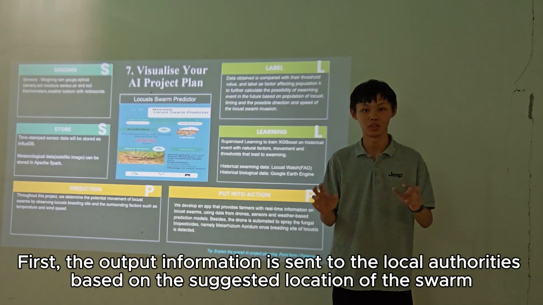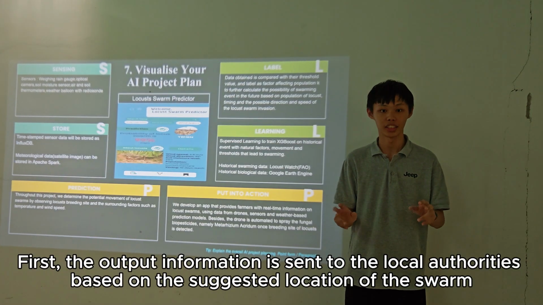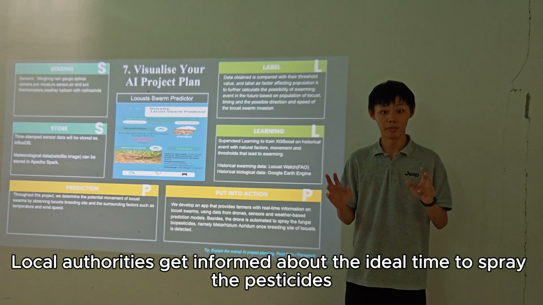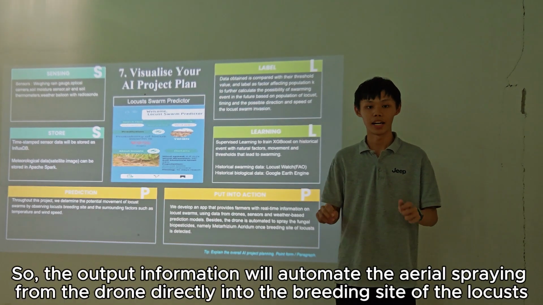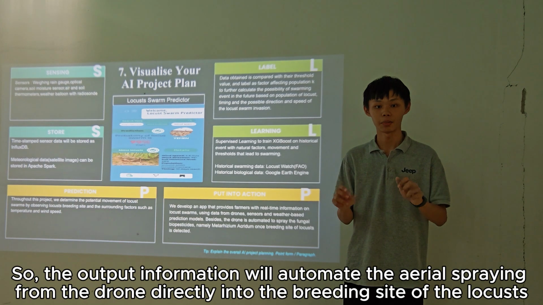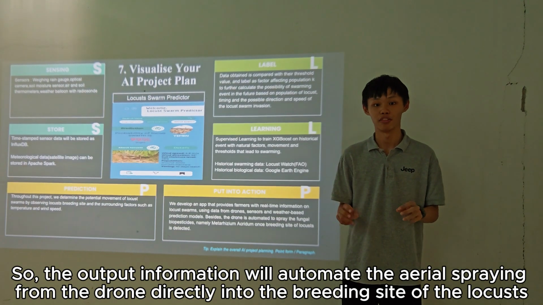First, the output information is sent to the local authorities. Based on the suggested location of the swarm, local authorities get informed about the ideal time to spray the pesticide. So the output information will automate the area spraying from the drone directly into the breeding site of the locust.